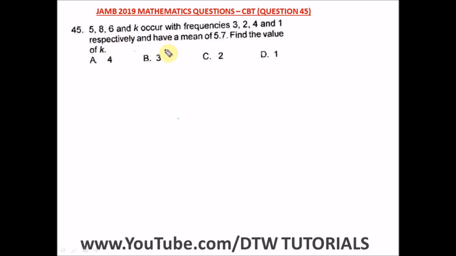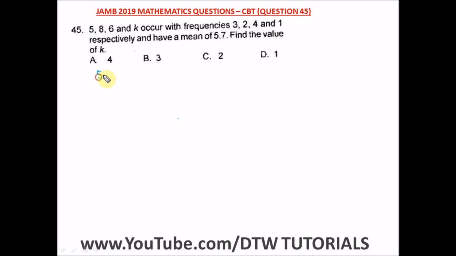Alright, this is quite easy. It's just like looking for the mean. And you know mean is the sum of all the values divided by the total number of values. I hope you remember how to find the mean. So let's find the sum of all the values, and we are told that these 4 numbers occurred with these frequencies.